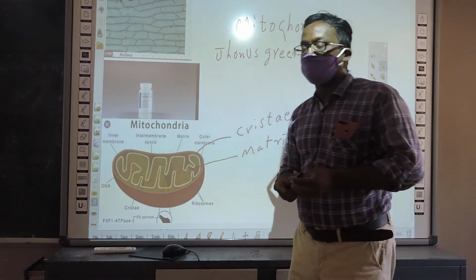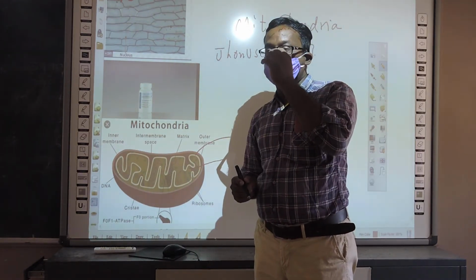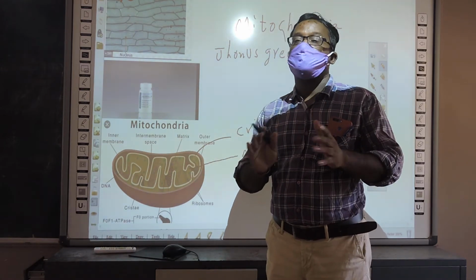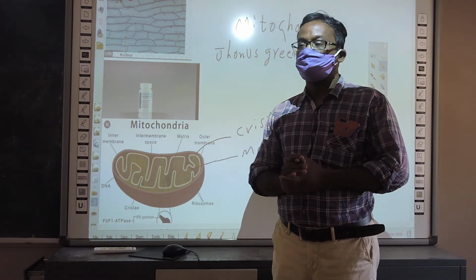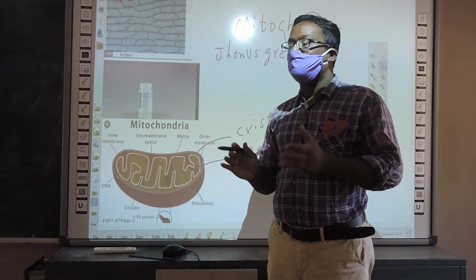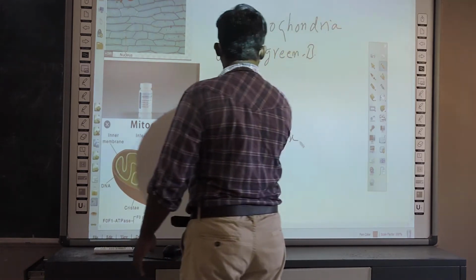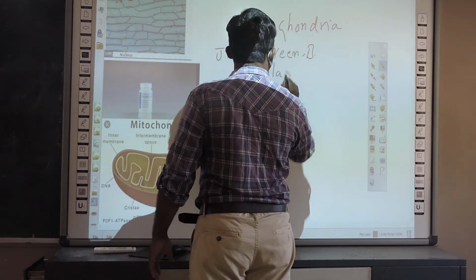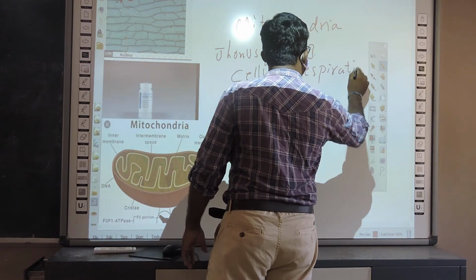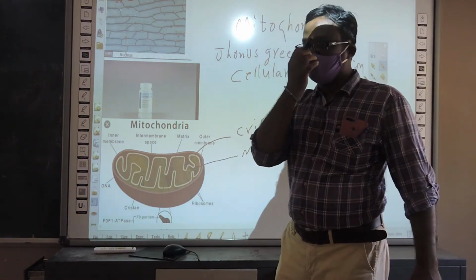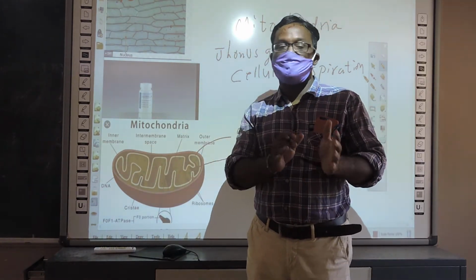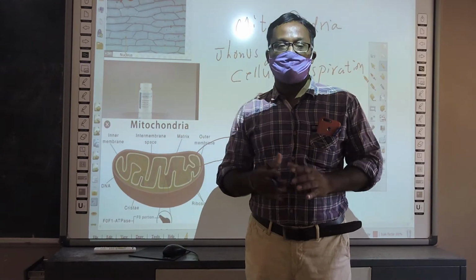The matrix consists of various types of enzymes which are responsible for a life process, that is respiration. In cellular respiration, mitochondria play a very important role. Whenever the food is digested, the nutrients are supplied to the cells.